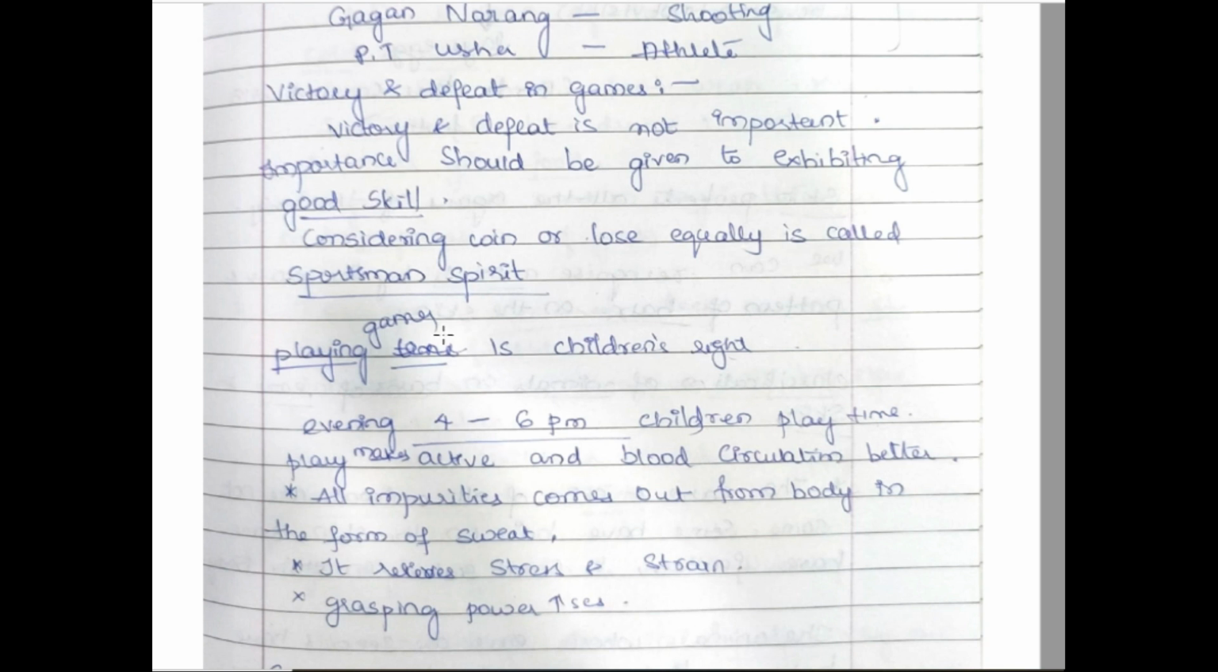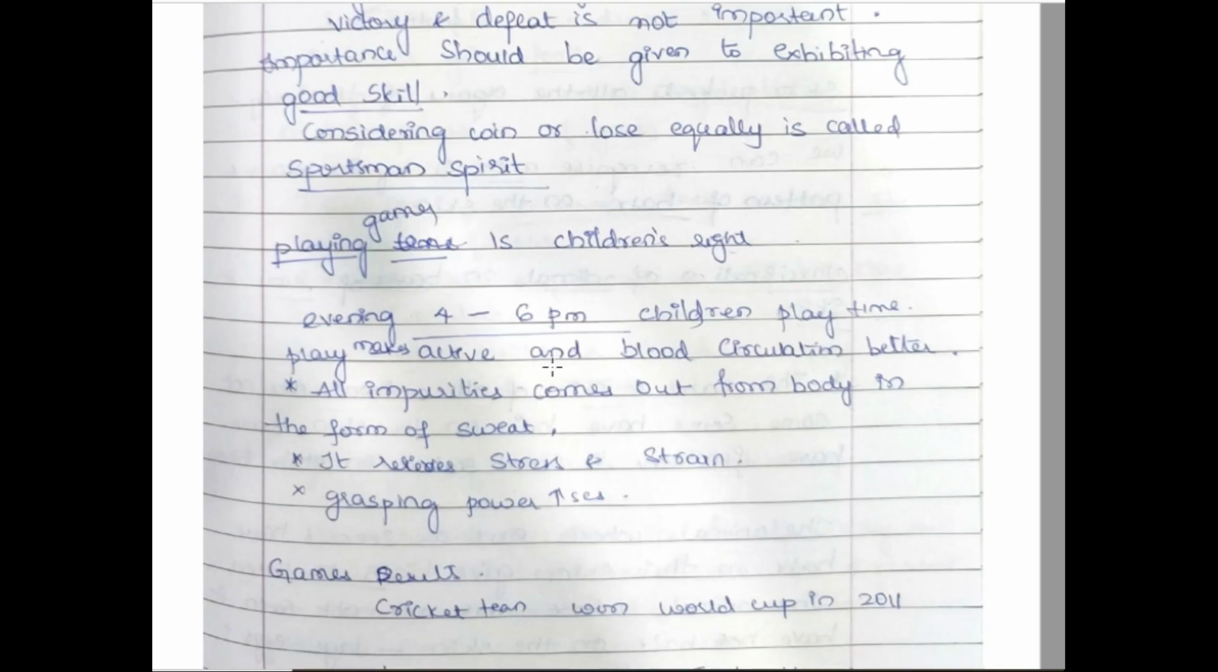Even children have a right to play, and the play time is from evening 4 o'clock to 6 p.m. This time is considered as play time for children. The children are allowed to play during this time in order to make themselves very active. Okay, so they need to be active, right?